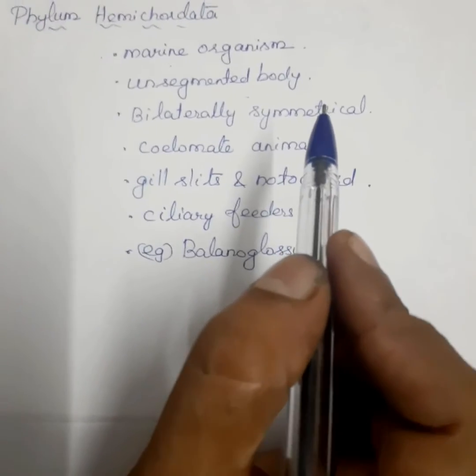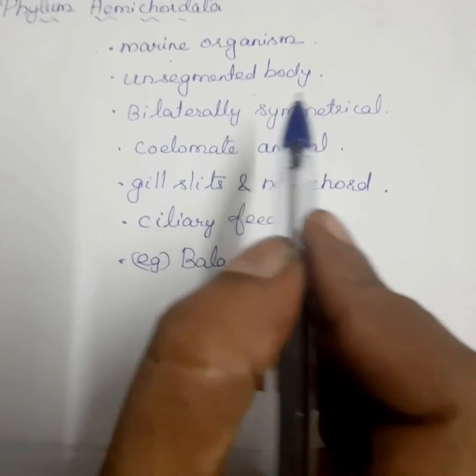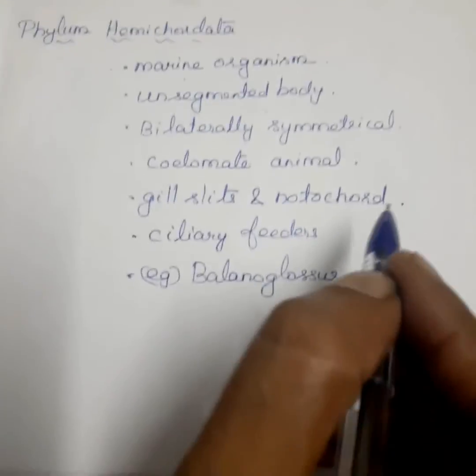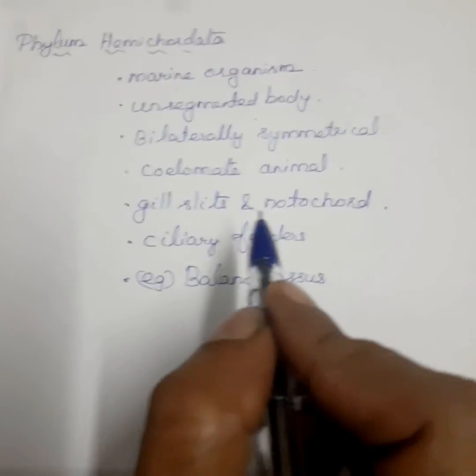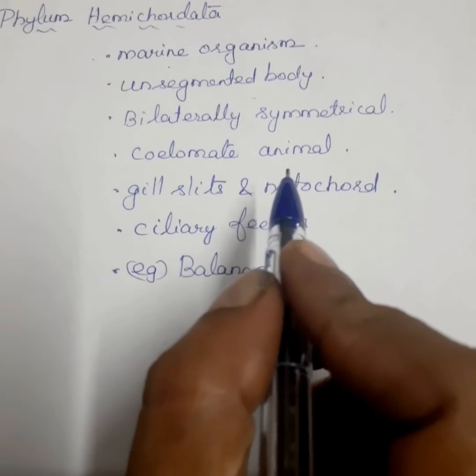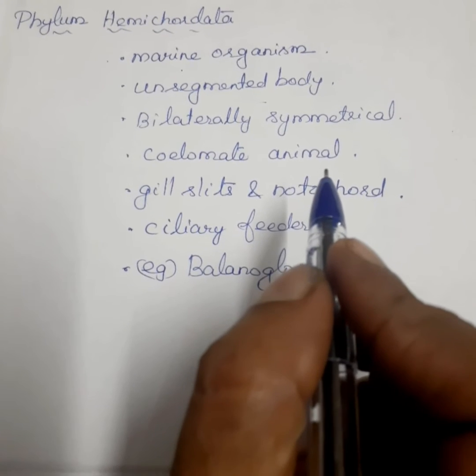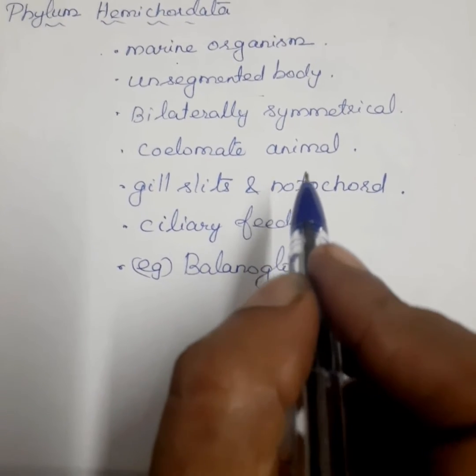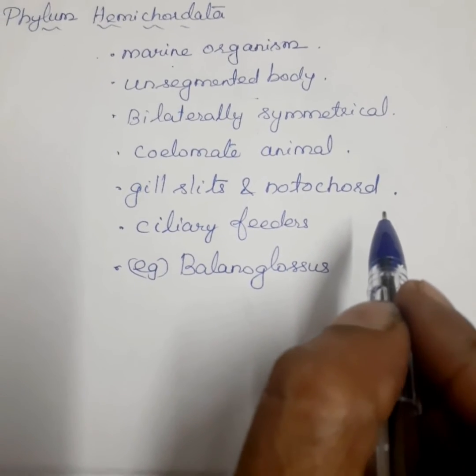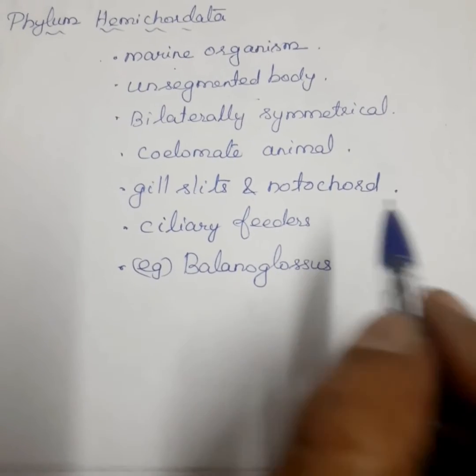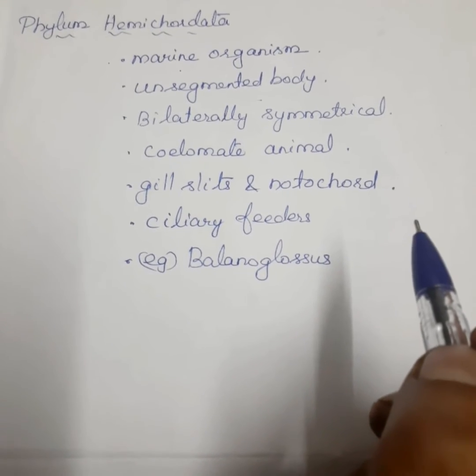The phylum Hemichordata is a marine organism. Here the body is soft. There is no segmentation. It is bilaterally symmetrical, and it is a true coelomate organism. It has gill slits, and it does not have a notochord. Example: Balanoglossus.